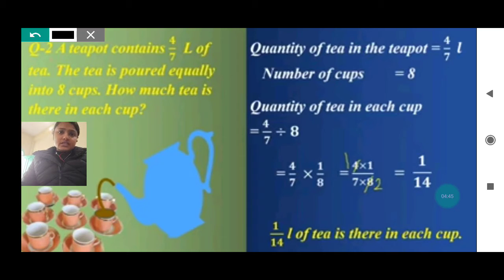Now we are going to discuss some questions on division. How? A teapot contains 4 by 7 liters of tea. The tea is poured equally into 8 cups. How much tea is there in each cup?